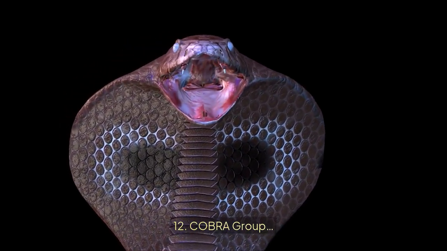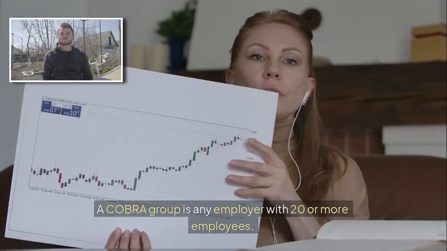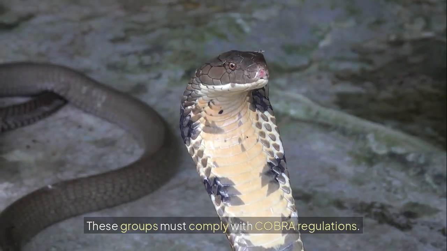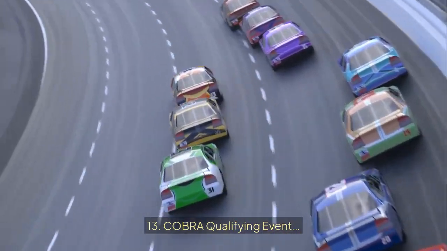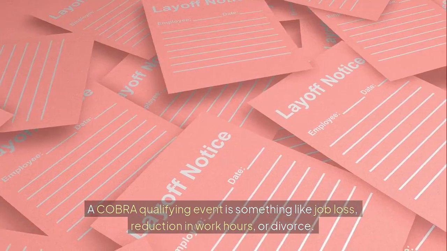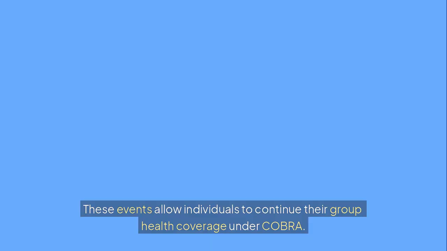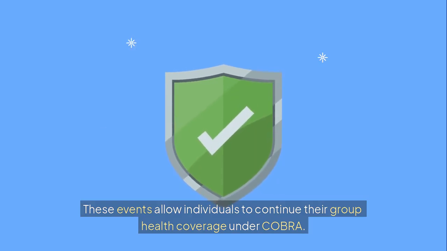12. COBRA Group. A COBRA group is any employer with 20 or more employees. These groups must comply with COBRA regulations. 13. COBRA Qualifying Event. A COBRA qualifying event is something like job loss, reduction in work hours, or divorce. These events allow individuals to continue their group health coverage under COBRA.